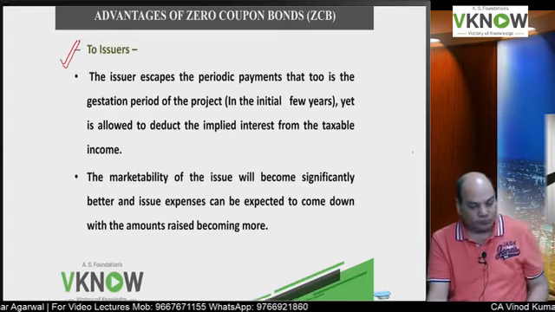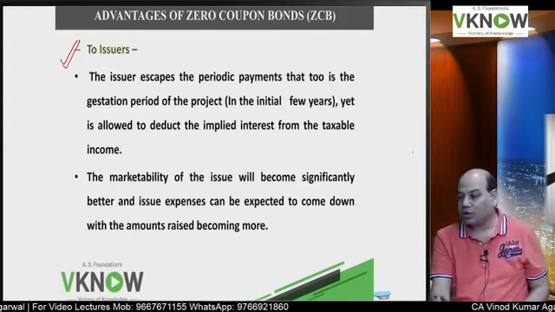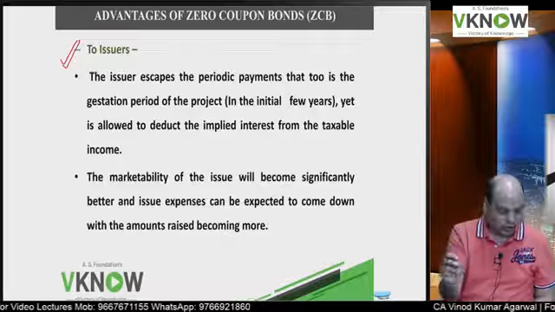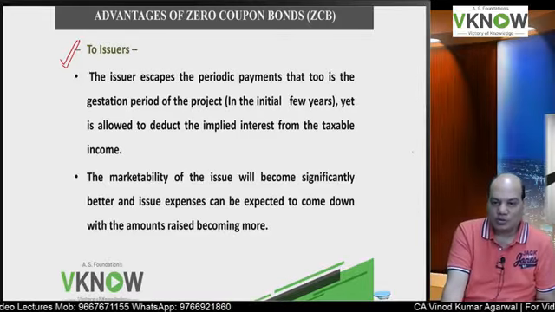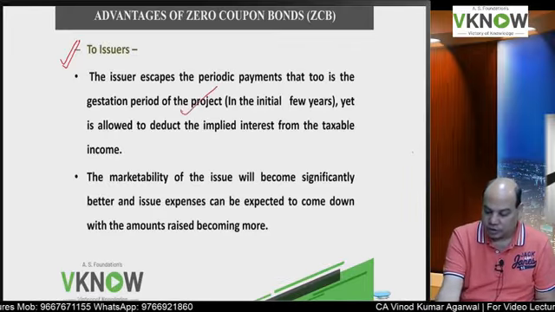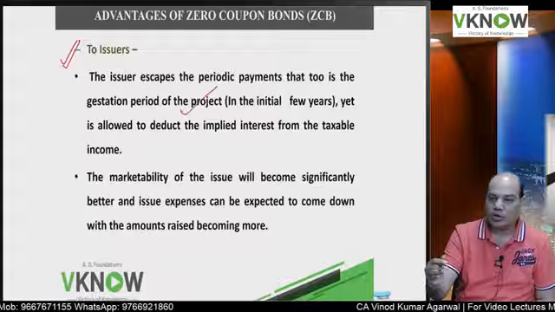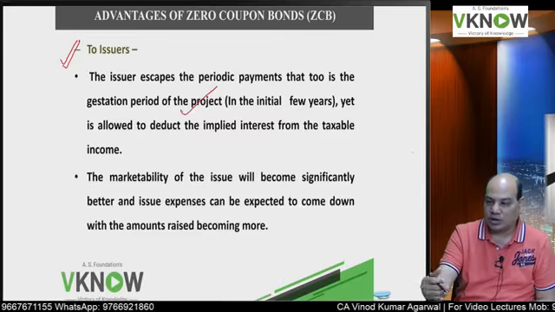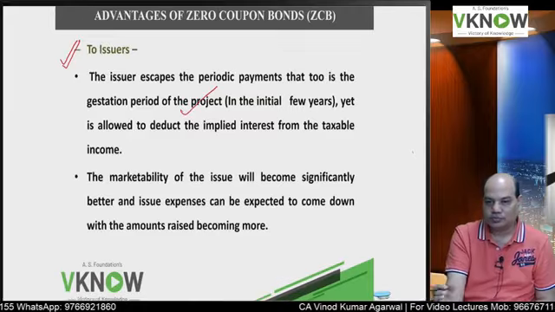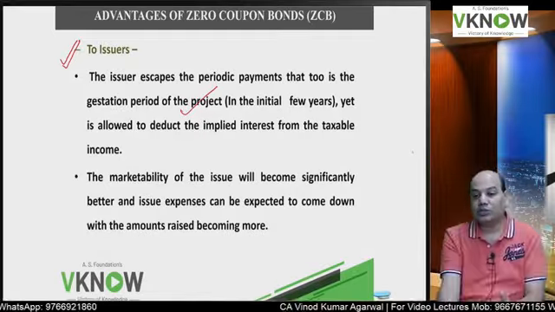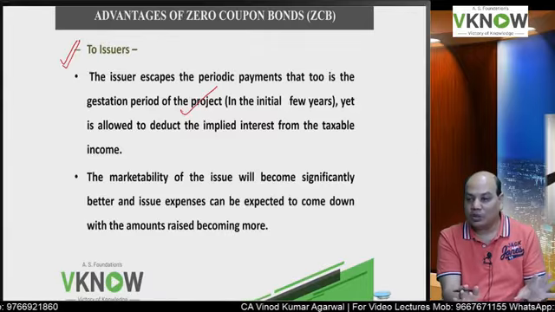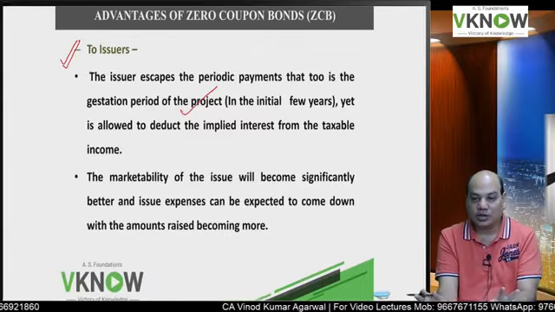You see, why would a company issue a zero coupon bond and why would an investor invest in a zero coupon bond? So the benefit to the company is that in the initial years, when you are developing a project, starting a business, you don't have enough cash flow to pay interest. So you want to keep minimum cash outflow in the initial years.